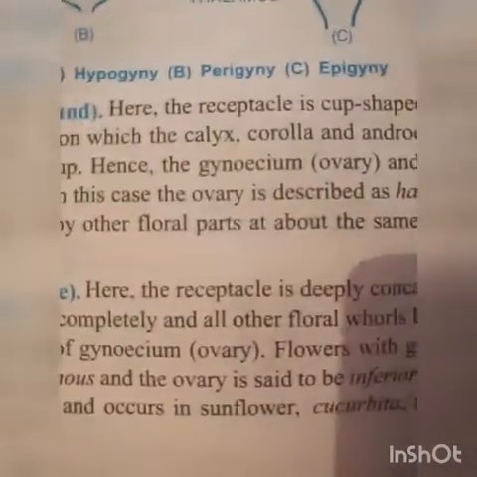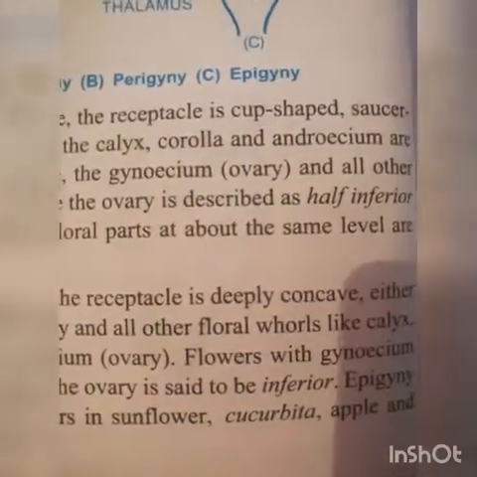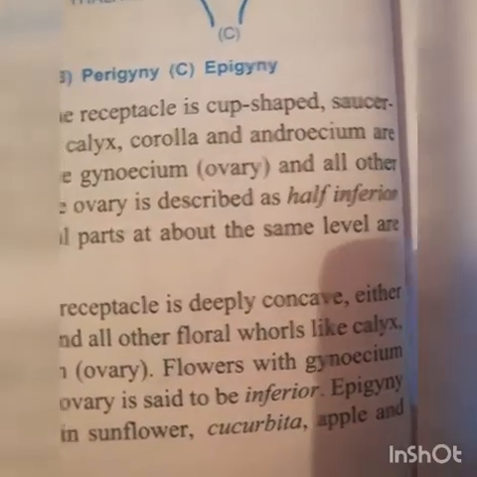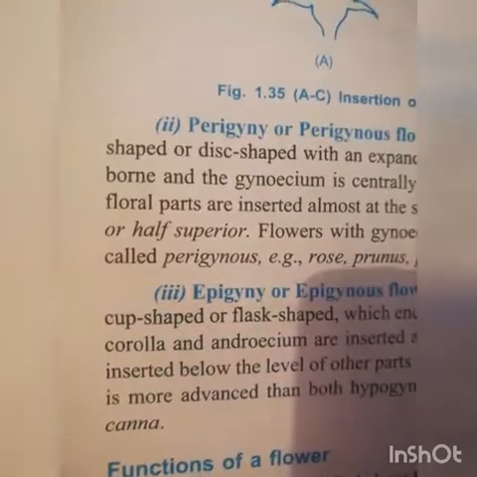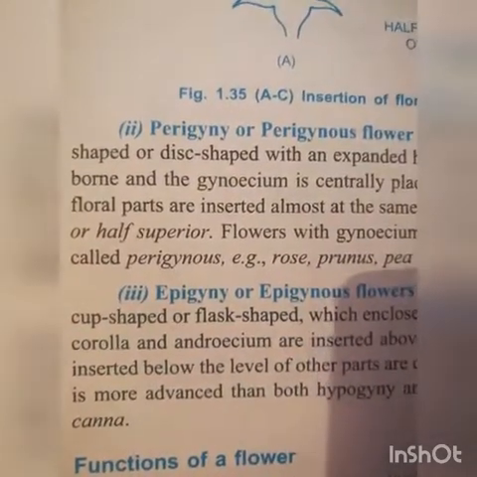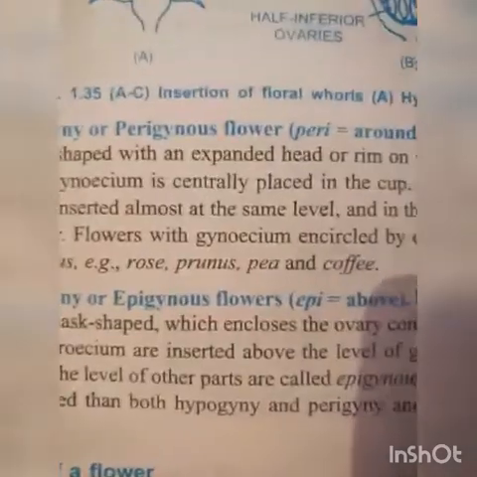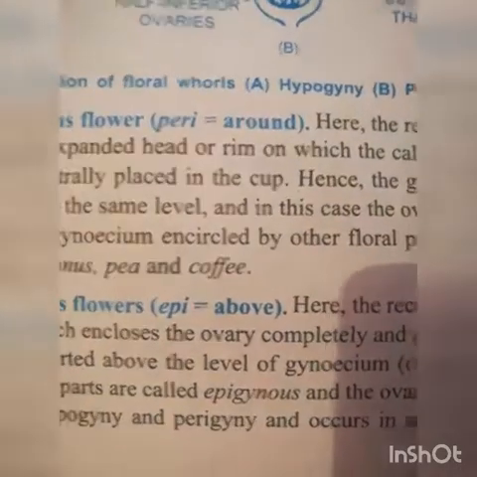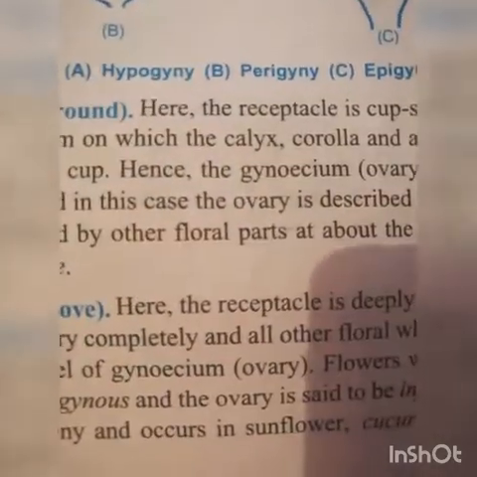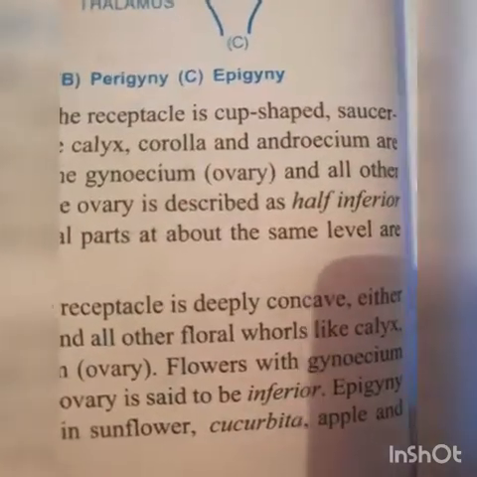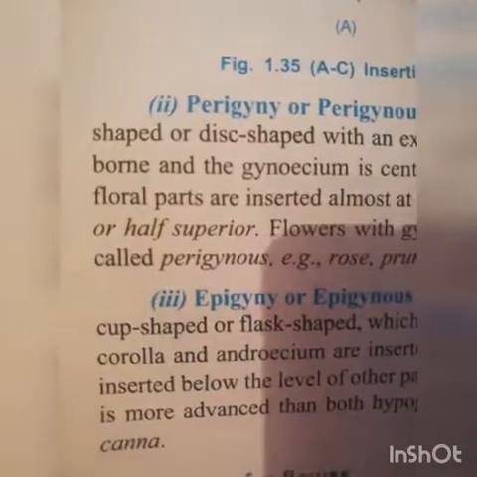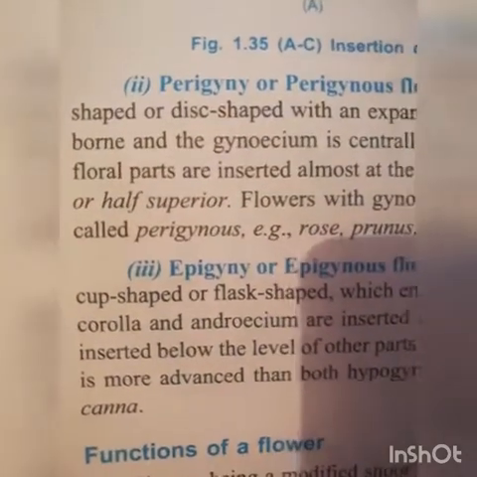Hence the gynoecium, ovary and all other floral parts are inserted almost at the same level, and in this case the ovary is described as half inferior or half superior.